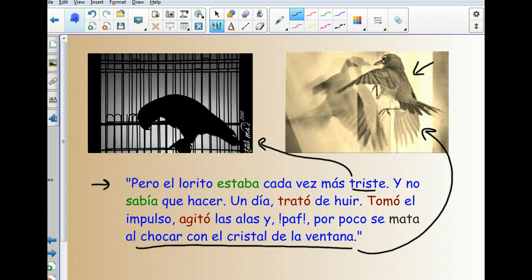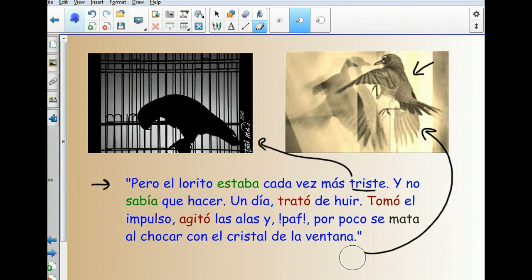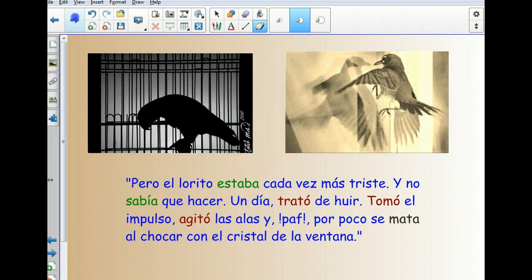So, in this paragraph, we have 3 different verb tenses, and they're shown in color here. So, the first 2 are in green. We have estaba and sabía. Now, we should know that those are the imperfect tense. We look at estaba with the aba on the end and sabía with the ia on the end. These are 2 verbs that we can recognize as was and knew. And so with these verbs here, we have aba, ar ending, and ia, er and ir ending. So we know those verbs.